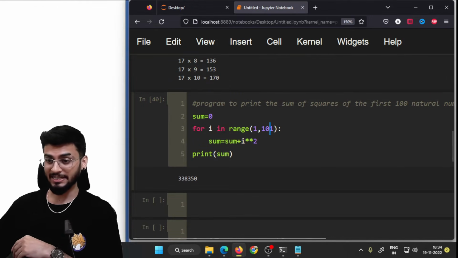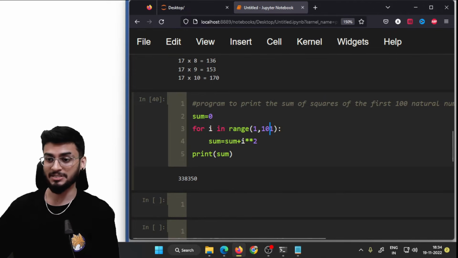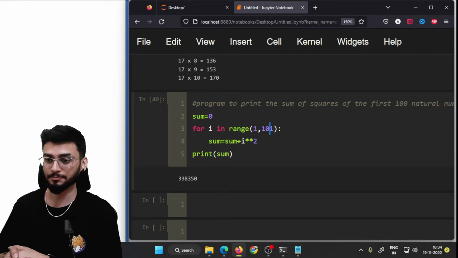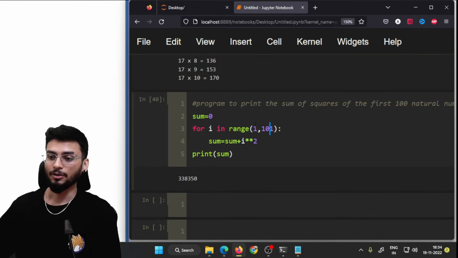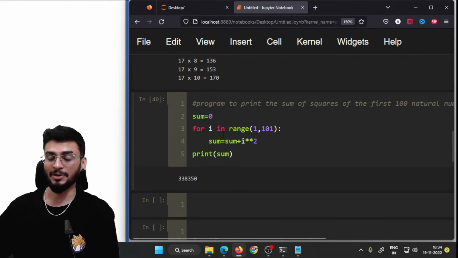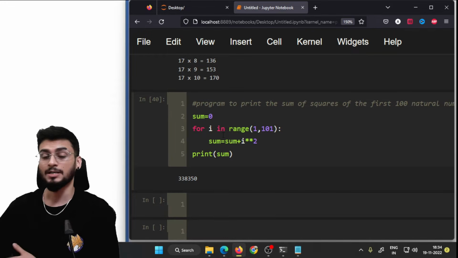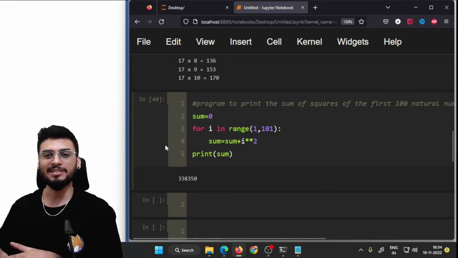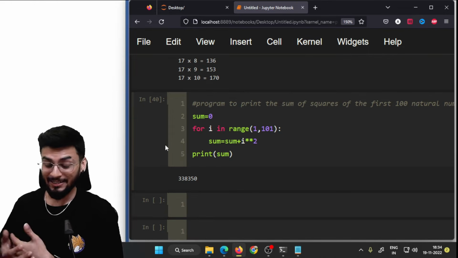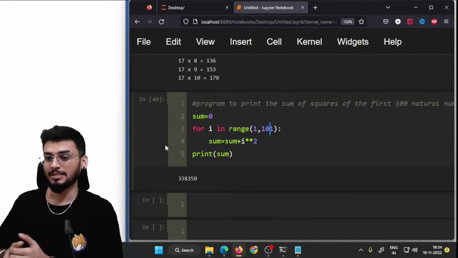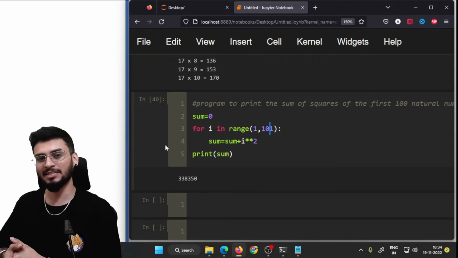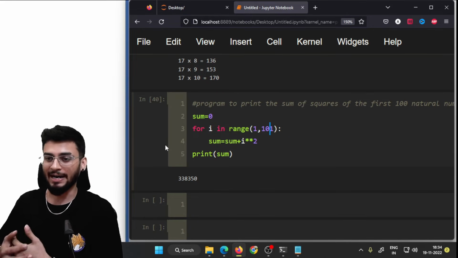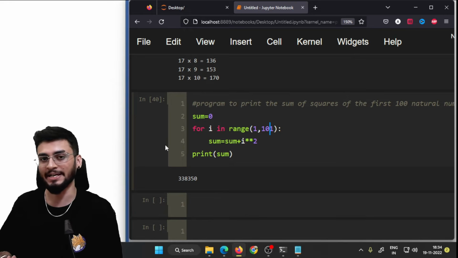Now you can change the variables. You can change things here to see how it affects your answer. But this is how you can create a program where you are finding the sum of squares, just finding a sum, creating a table. Now all this looks quite easy. It is actually easy because once you do all these 10 problems in this video, I think your understanding of for loops will get much better.